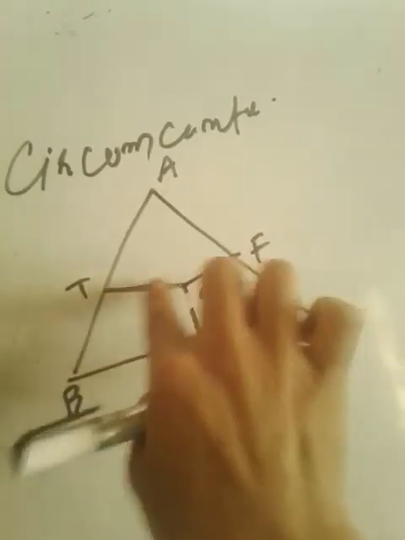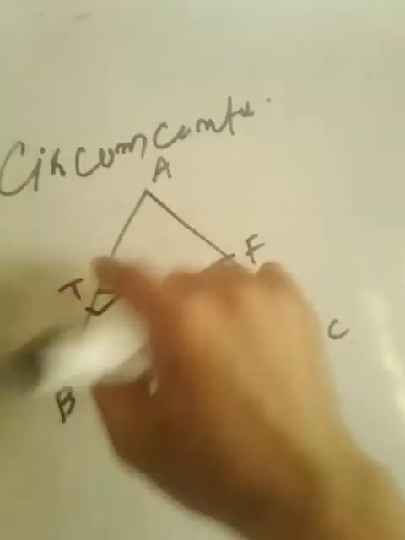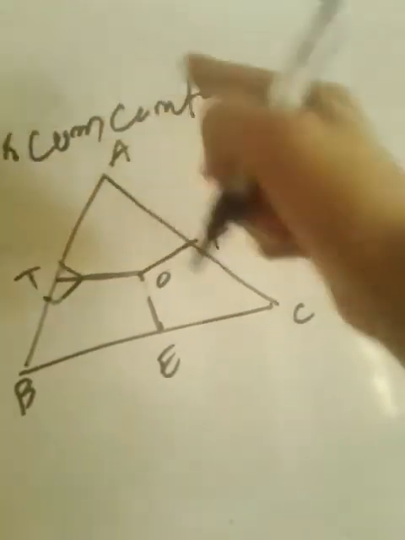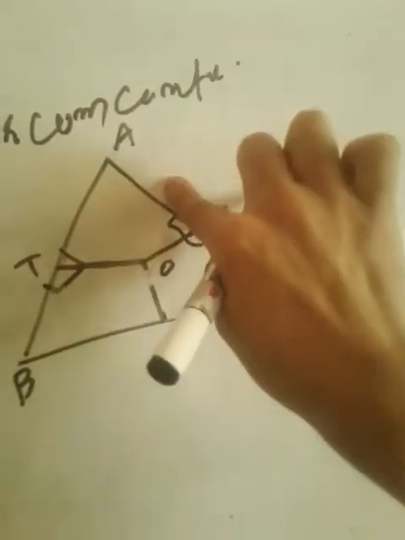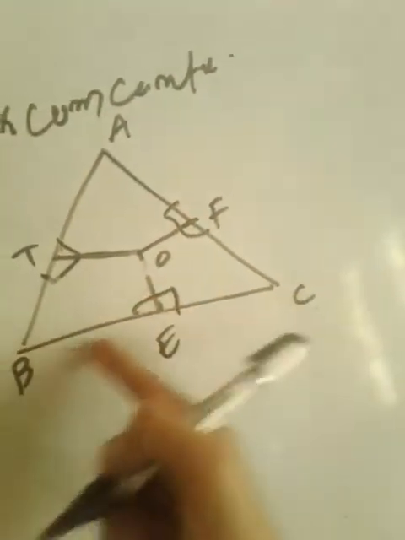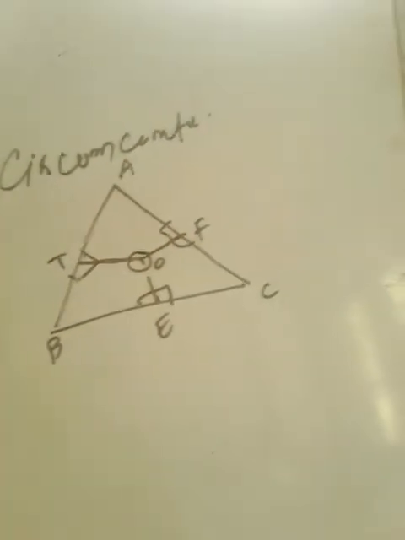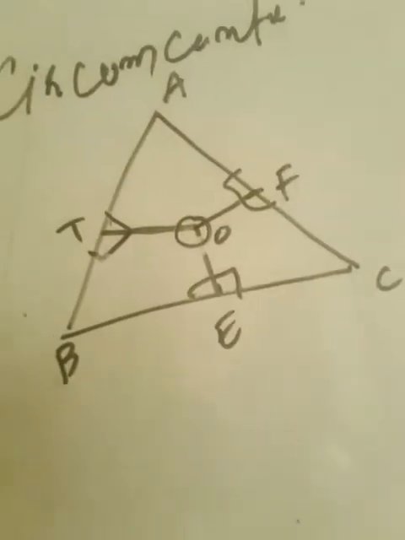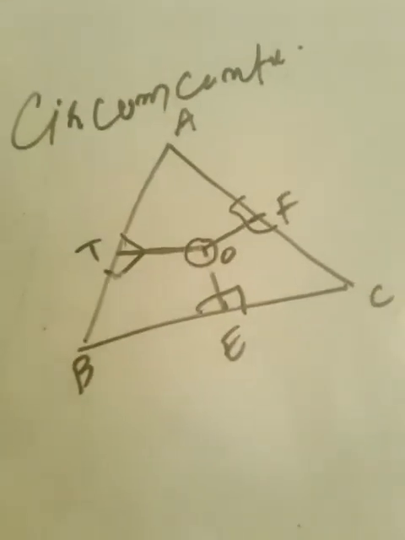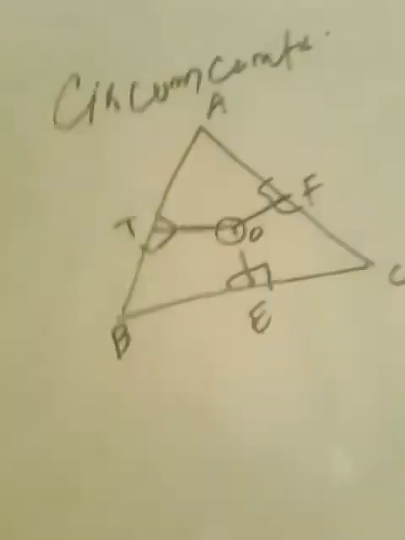If you draw OD, this is a perpendicular bisector. It is perpendicular as well as a bisector. Perpendicular as well as it bisects this side. Perpendicular as well as it bisects this side. This point O is known as the circumcenter. So circumcenter is the point of intersection of all the perpendicular bisectors of a triangle.